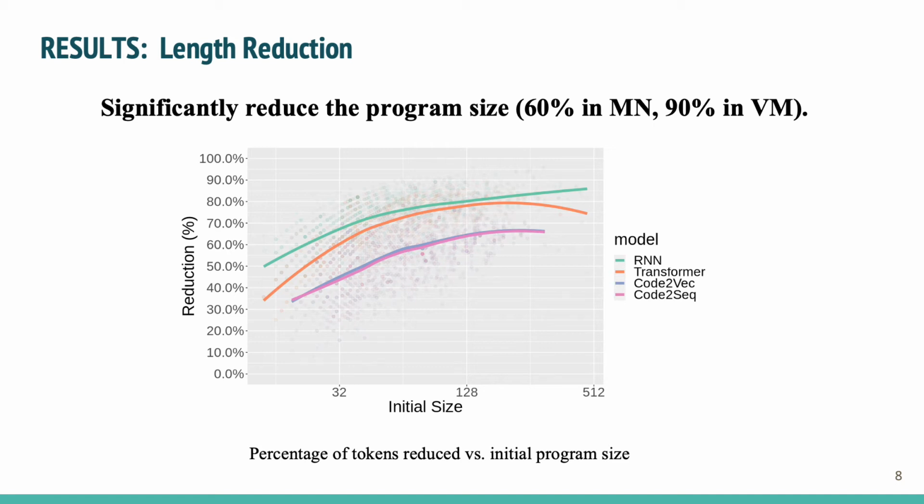90% in Vermeer's model. We also observe that different architectures show slightly different behaviors in terms of the degree of reduction. The transformer model permitting less reduction than RNN and the method name models permitting less reduction than Vermeer's models.